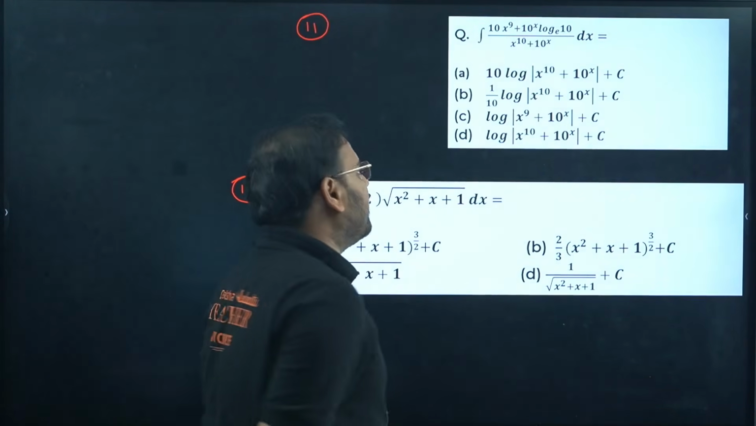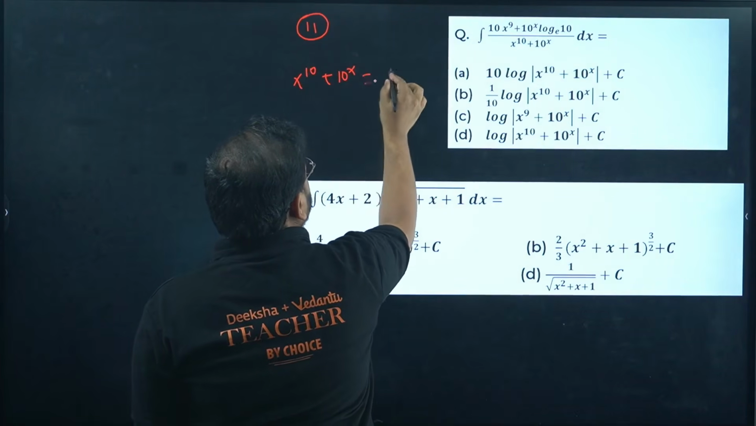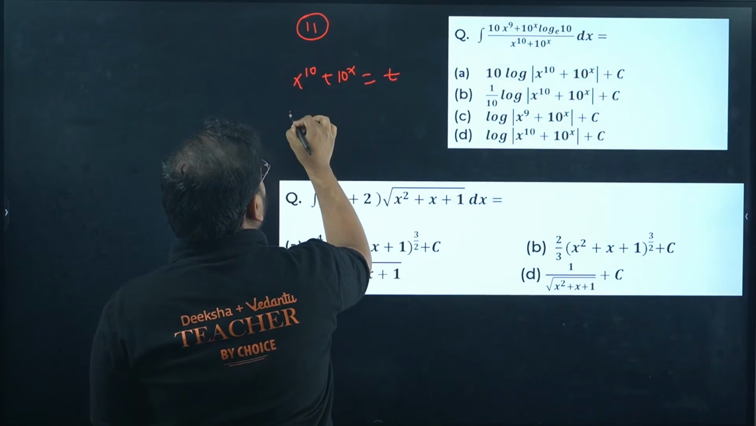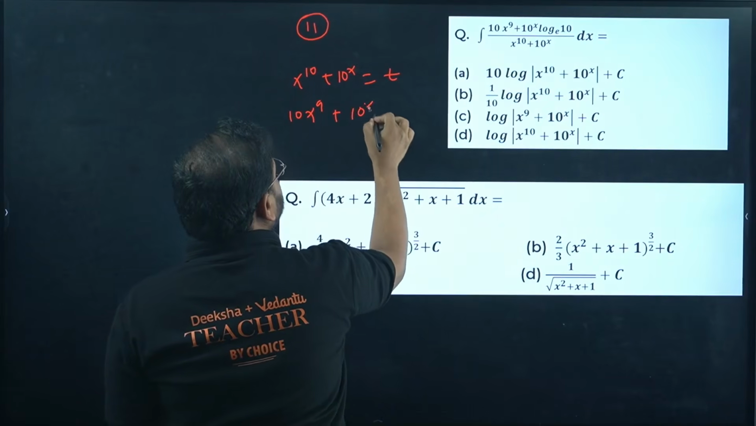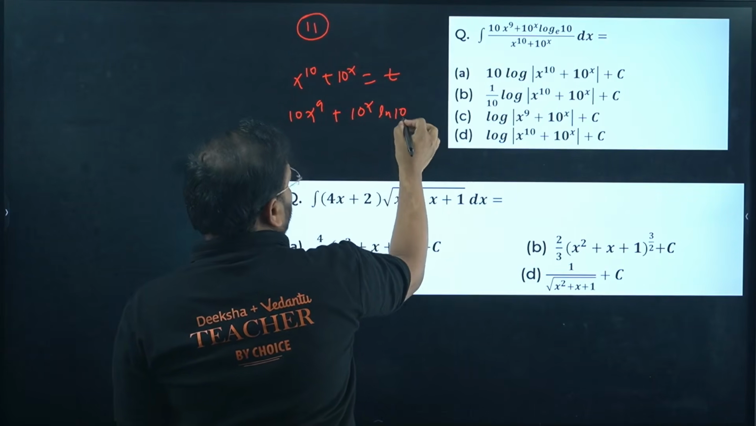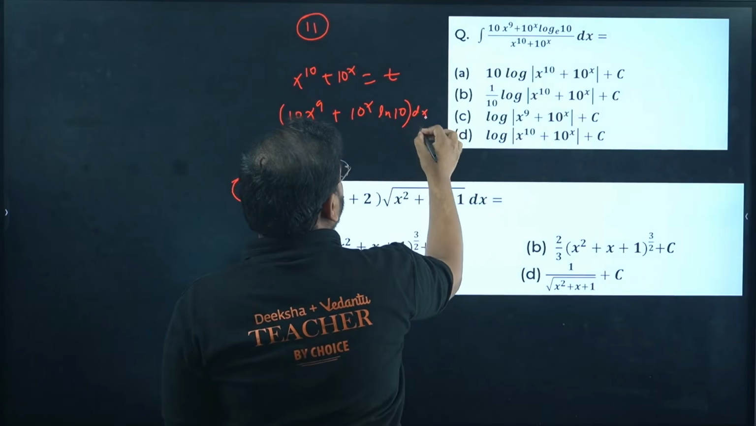Substitution question again. Check here. Substitution is what? x^10 + 10^x as t. Differentiate it. You'll get what? 10x^9, polynomial function. Over here 10^x ln 10, logarithmic differentiation, times dx basically, and this becomes equal to dt.